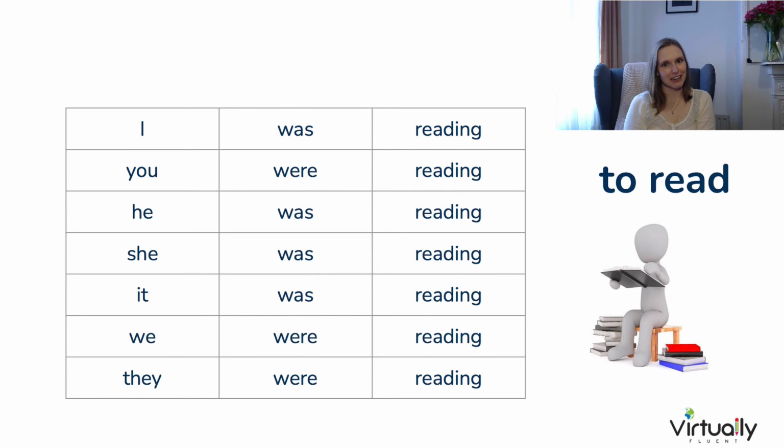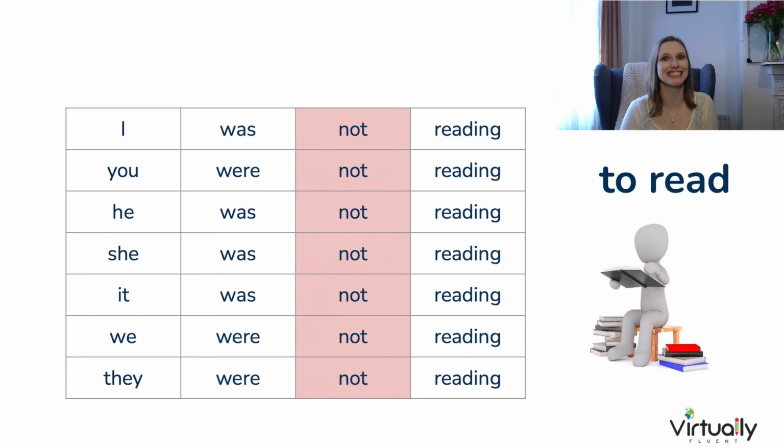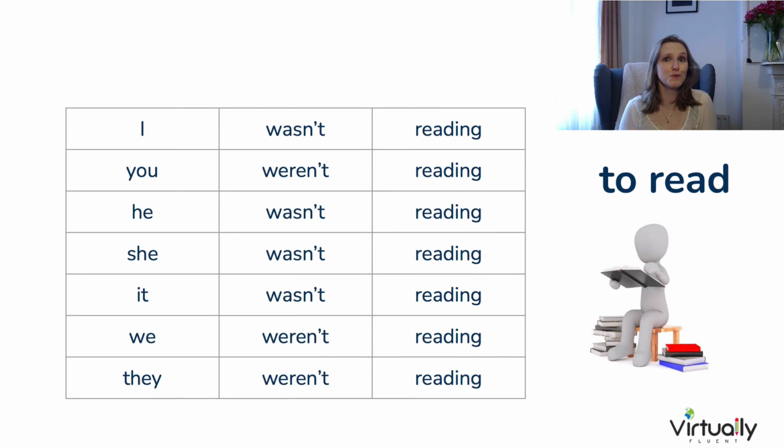Now, in the negative, the part that becomes negative is that auxiliary verb, that part to be. So we just insert not after that. I was not reading. You were not reading. And of course, we can contract it as well. I wasn't reading. You weren't reading.